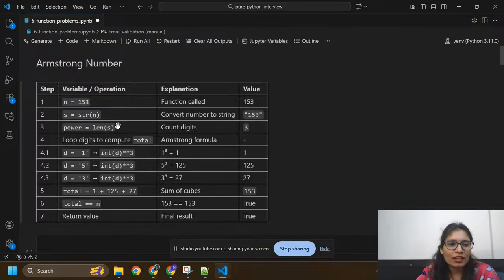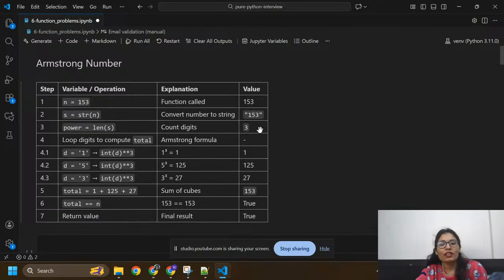Here n equals 153, and we are going to call the function after taking this. Here s equals str(n), converting the number to a string. Then we need to check its length, so how many digits are present here? It has 1, 2, 3, so the length is 3. Power equals length of s.